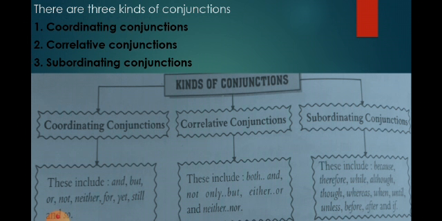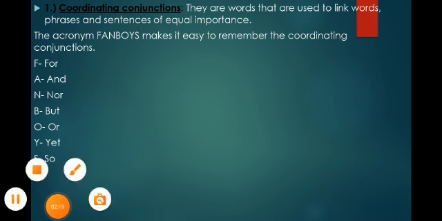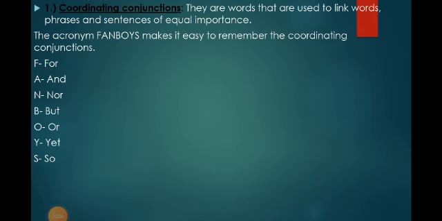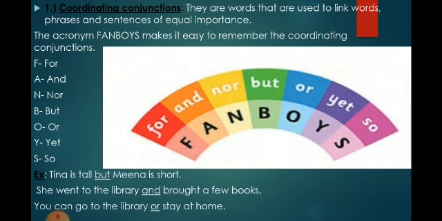Now come to the first kind, coordinating conjunctions. They are words that are used to link words, phrases, and sentences of equal importance. The acronym FANBOYS makes it easy to remember the coordinating conjunctions. Now see, F stands for for, A stands for and, N stands for nor, B stands for but, O for or, Y for yet, S for so. Now see the examples.